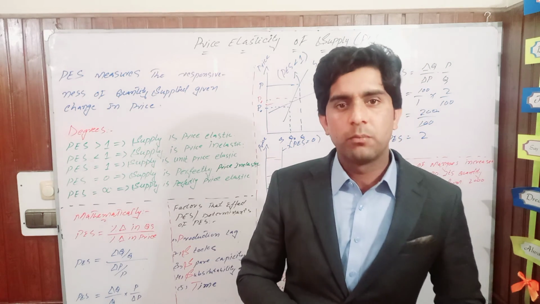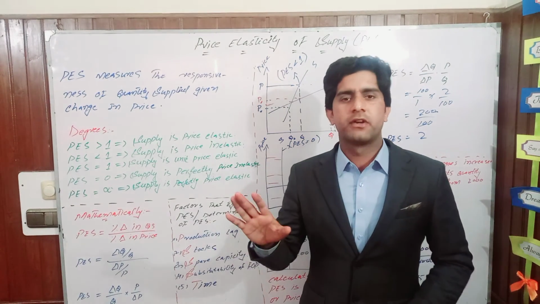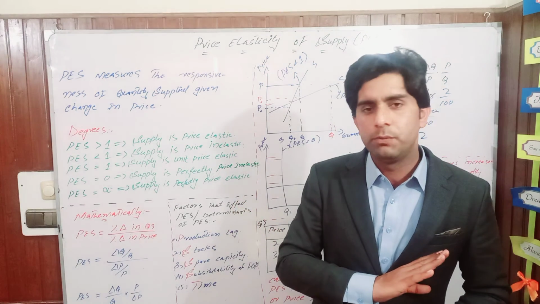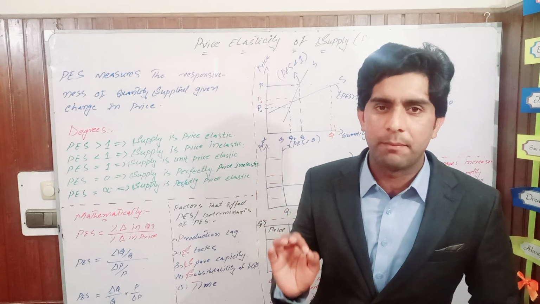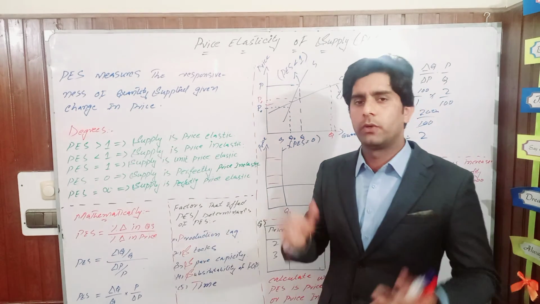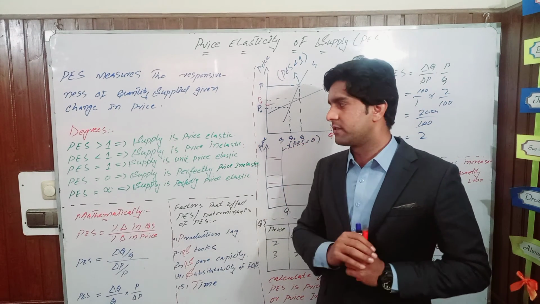Another case we have is when price elasticity of supply is equal to 0. That is the extreme case, meaning that supply is totally unresponsive to change in price, meaning that no change occurs in the quantity supplied because of a change in price. No matter whatever the price is, supply remains the same.